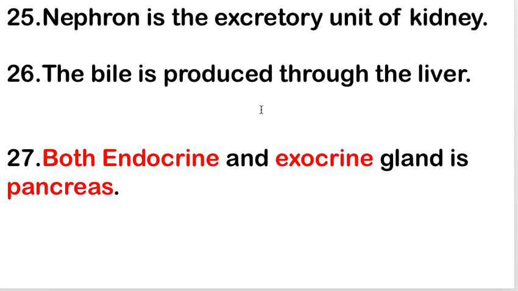Next one is bile is produced through the liver. Bile is produced through the liver. Next is both endocrine and exocrine gland is pancreas. So pancreas acts as an endocrine and exocrine gland.